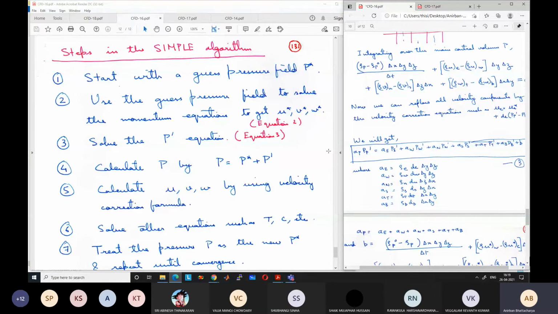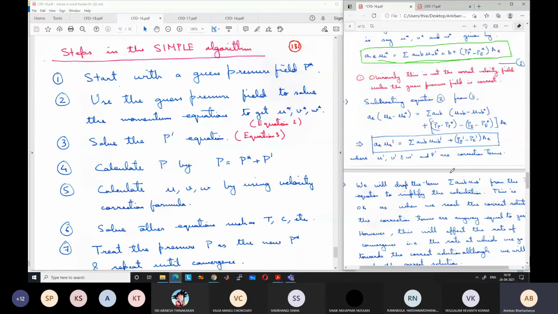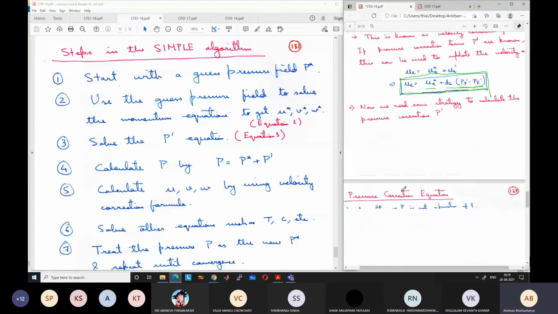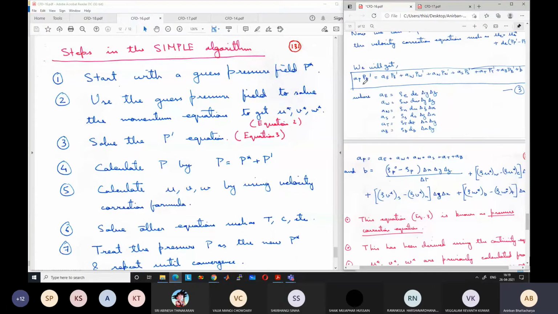Once you get the pressure correction term, by definition of pressure correction, the correct pressure is equal to pressure P star plus pressure correction P dash. Okay. So we will add P dash to P star to get the updated pressure. Remember that because we have solved the pressure correction term with the incorrect velocity, our pressure corrections are not the correct pressure correction till now. These are just some intermediate pressure correction. That's why when you update the pressure, you will get an intermediate pressure, not the correct pressure, because we have used incorrect velocities for solving.